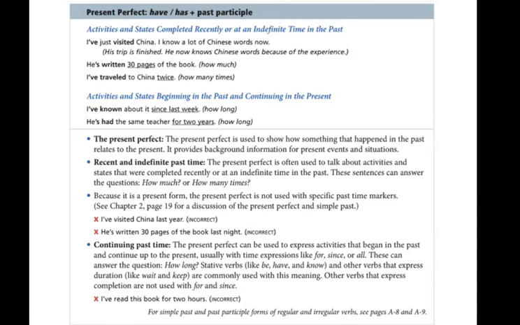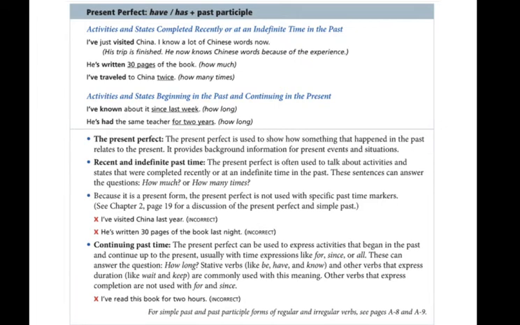Can you calculate it? Don't use since. I already gave you that example. Now I'm asking you to make a sentence with for. For a long time. For many years. If you want to calculate it, how many years has it been? 34, over 30 years, right? All right, okay. Not a math class. I won't test you on your math.